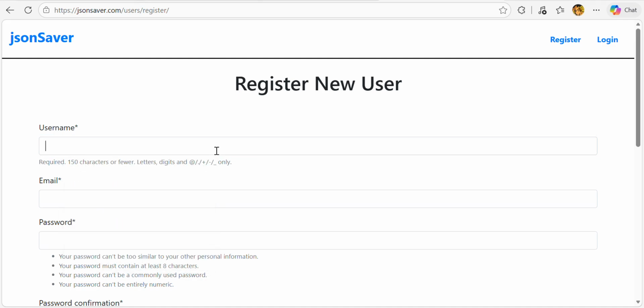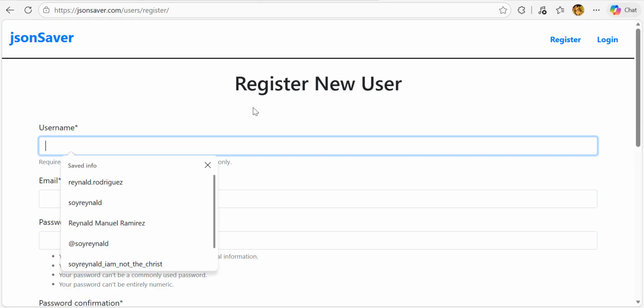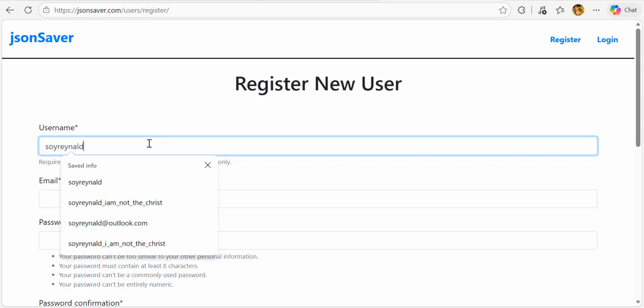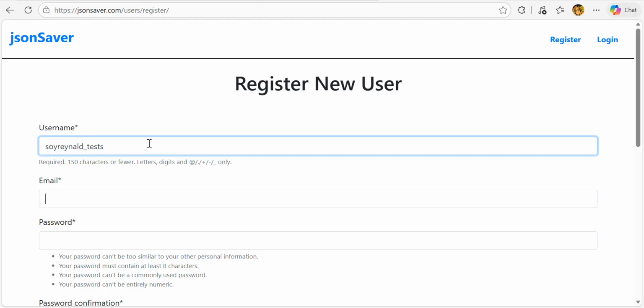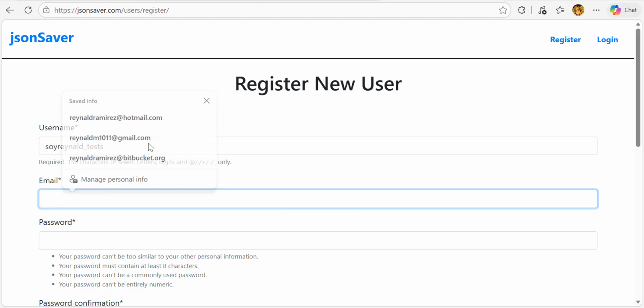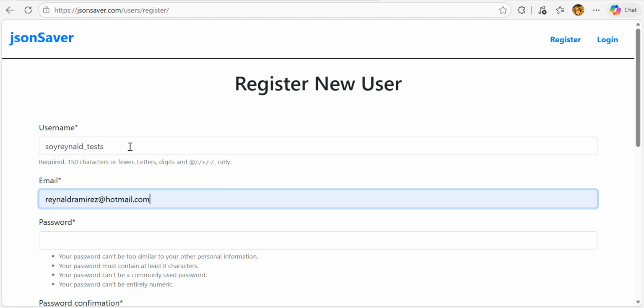I'm going to create a user here. I think that I had one, but I don't remember it now, so I will just create one. Again, it can be my name and tests, for example, and here I will put the email that I usually use.